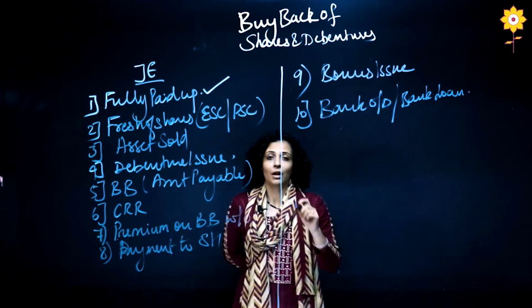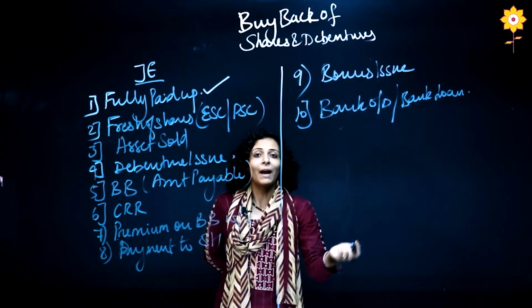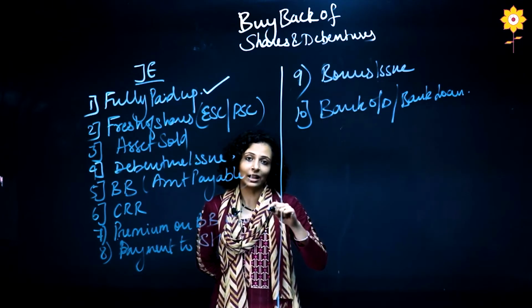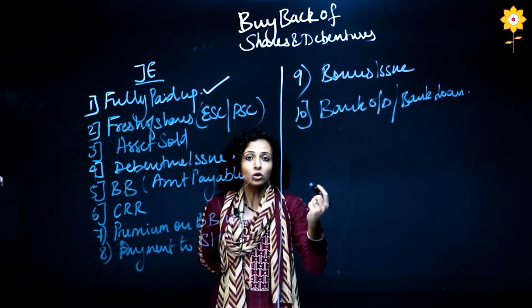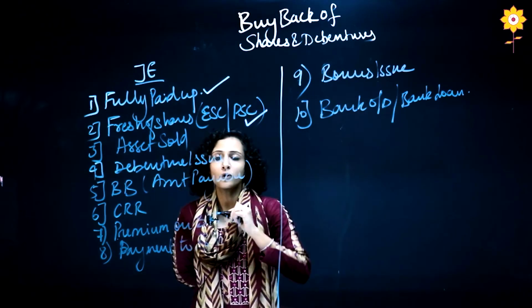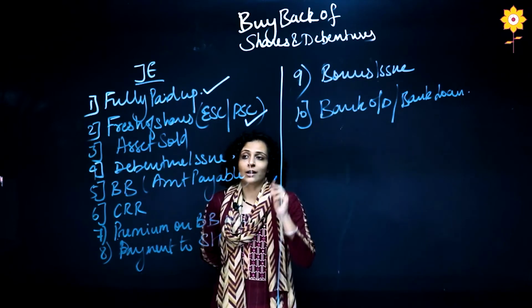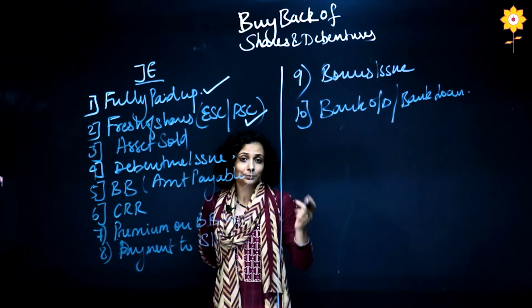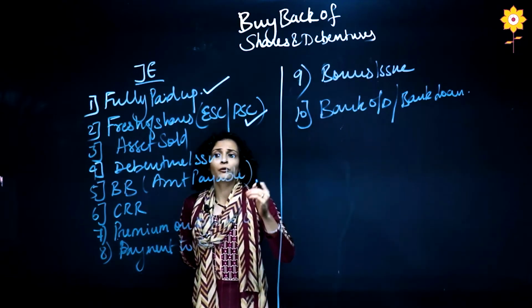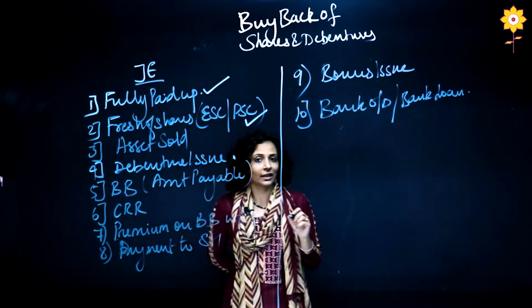Then second step, is it a better idea that I take a loan to pay back the shareholder, or is it a better idea that I issue more shares so that I can get the money? So second is fresh issue of shares and debentures. Now, fresh issue of only shares. Next is assets sold. Now the company, if they do a debenture issue first, then they have to pay the interest.